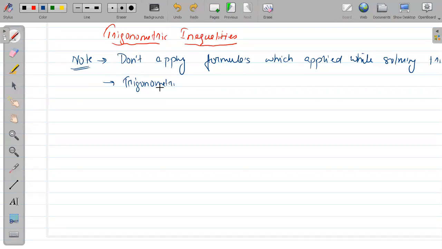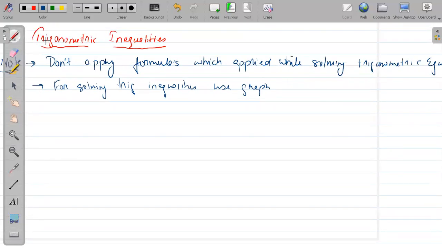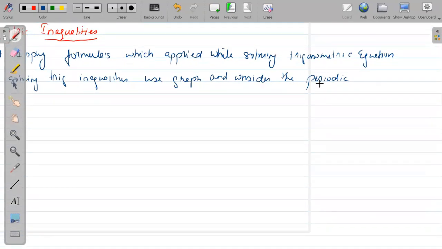For solving trigonometric inequalities, use graph, and consider the periodic interval. I hope it is very simple to understand.